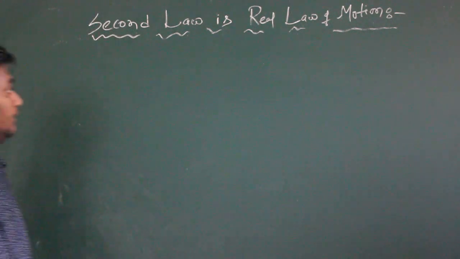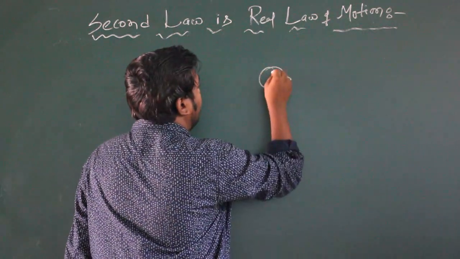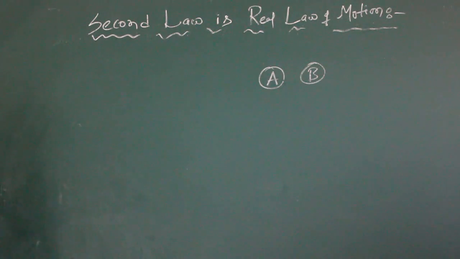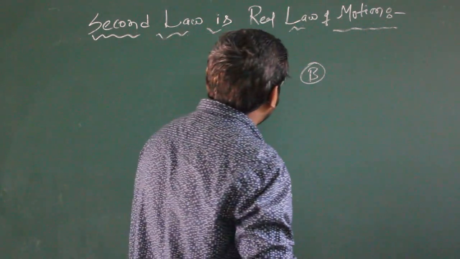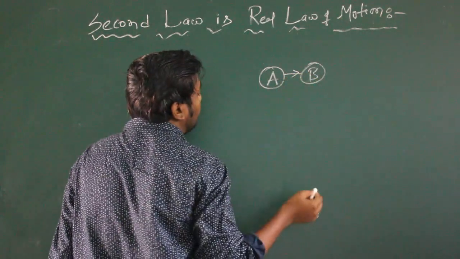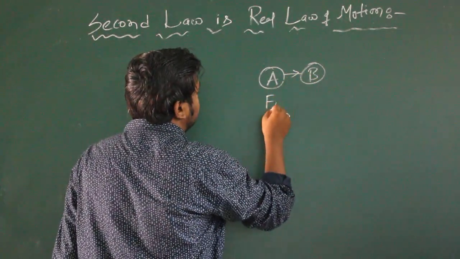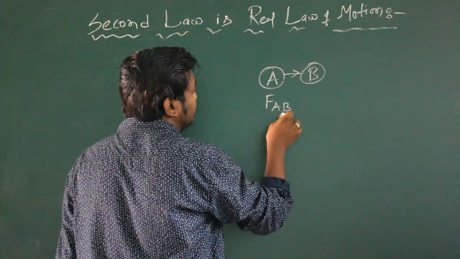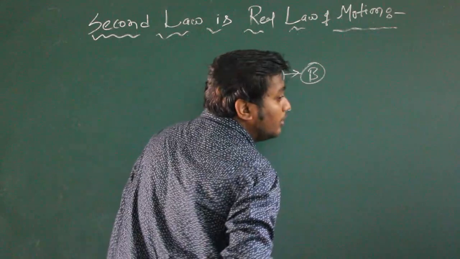Suppose we consider two bodies, A and B. Now suppose A gives a force to the body B. That means the force we consider is FAB. That means A gives some force to the body B.